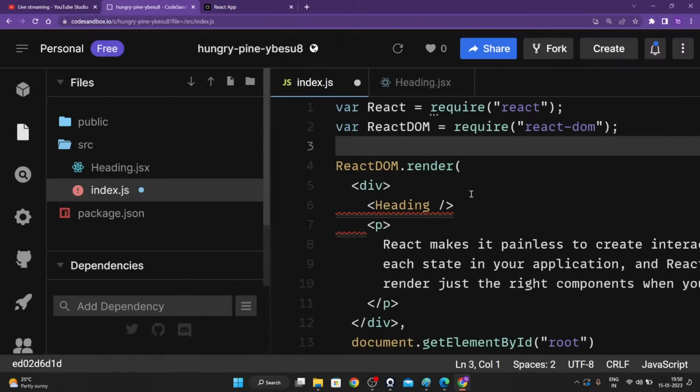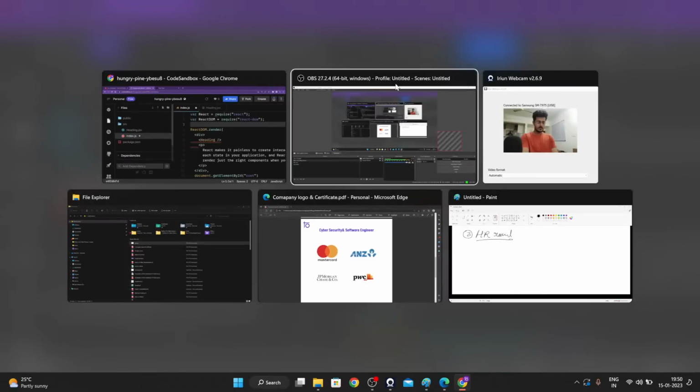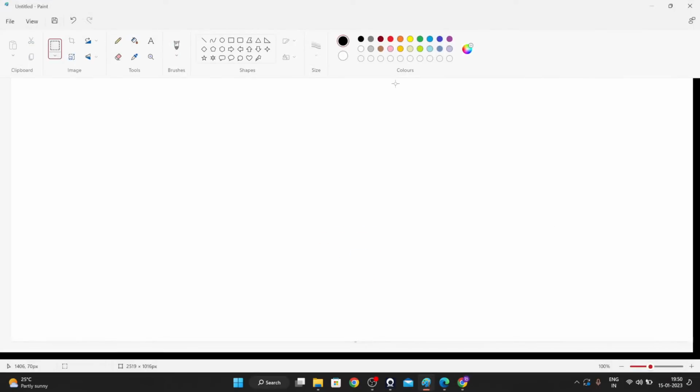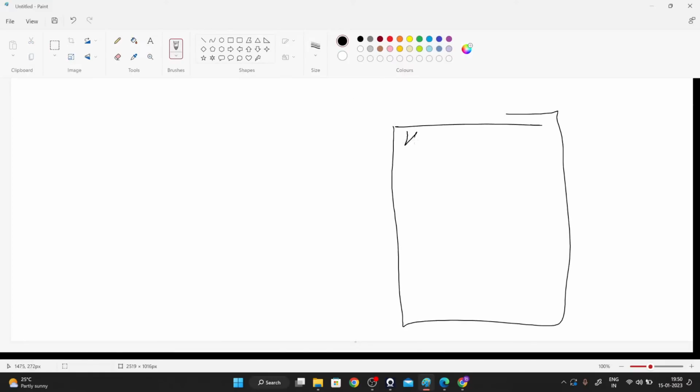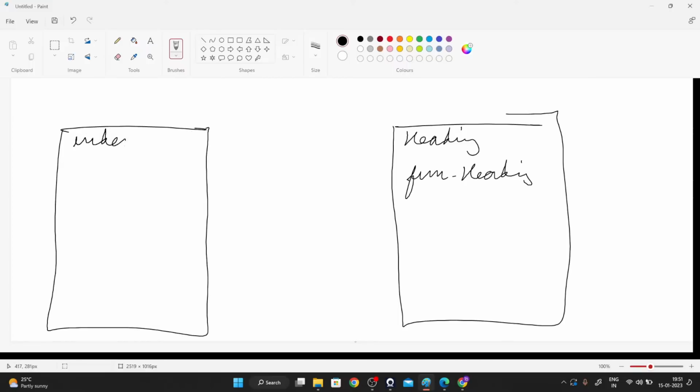Great, guys. Awesome. So let's continue from right over here. Like I said, we need to import. So let's understand what this export and import basically means. Here there are two files right now. One file is called heading. It has a function called heading inside of it. And then there's another file called index.js. This is heading.jsx. I want to use this function heading inside of our index.js file.